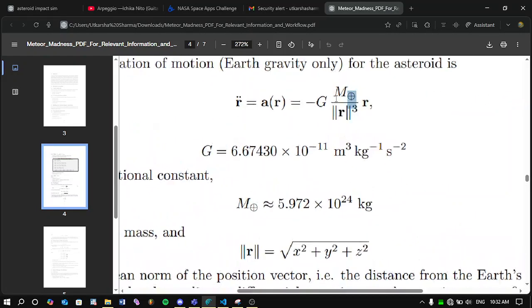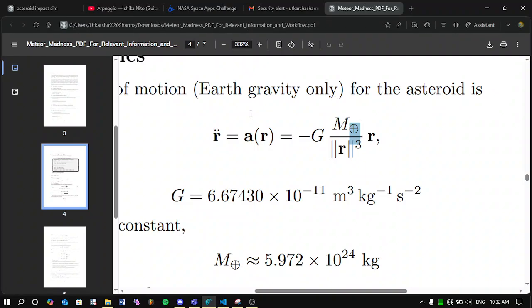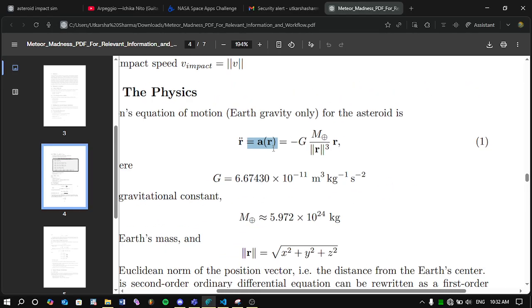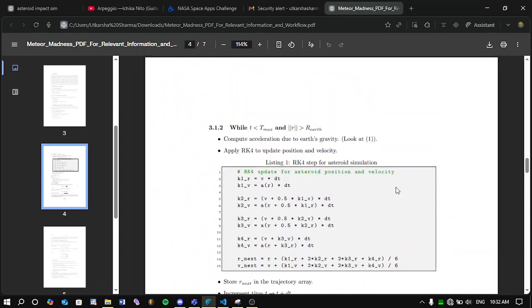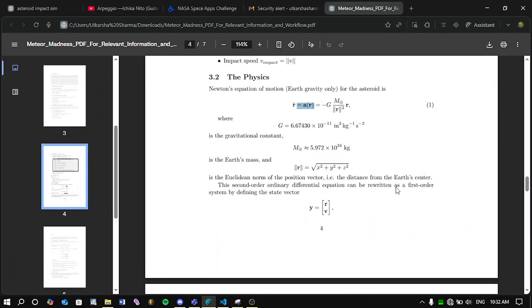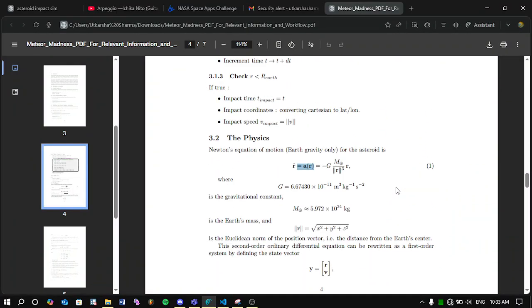But this is pretty self-explanatory. This is the mass of Earth, and this is r cubed, and this is r, so it will cancel to r squared. This is the acceleration due to gravity, and this is a differential equation which I need to solve two times. So basically, I'm trying to get velocity out of the acceleration, and I'm trying to get the position out of that velocity. To do that, I will have to implement various differential equation solving techniques.